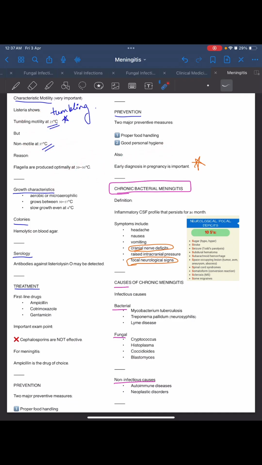Growth characteristic: aerobic or microaerophilic. Growth between 30 to 37 degrees, slow growth even at 4 degrees Celsius. Colonies are hemolytic on blood agar. Serology: antibodies against Listeria may be detected. Treatment first-line drugs are ampicillin, cotrimoxazole, and gentamicin. Cephalosporins are not effective for meningitis. Ampicillin is the drug of choice, we have to remember this. Prevention has two major measures: proper food handling and good personal hygiene. Early diagnosis in pregnancy is important.